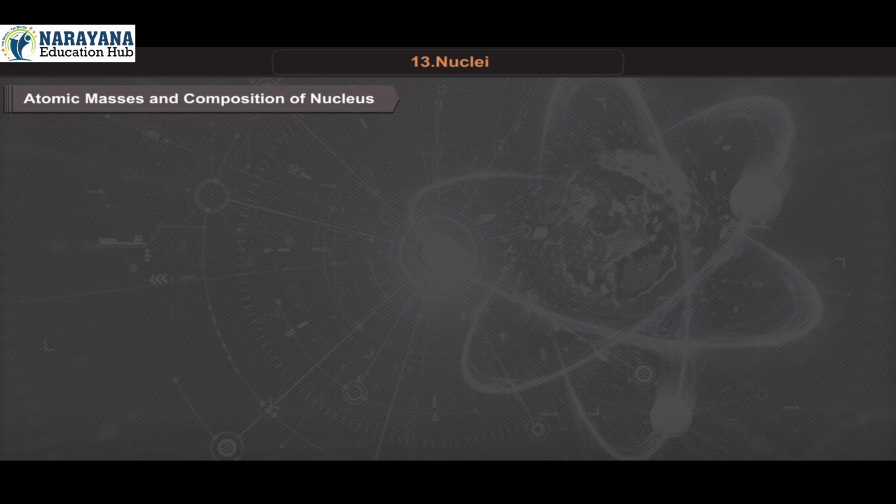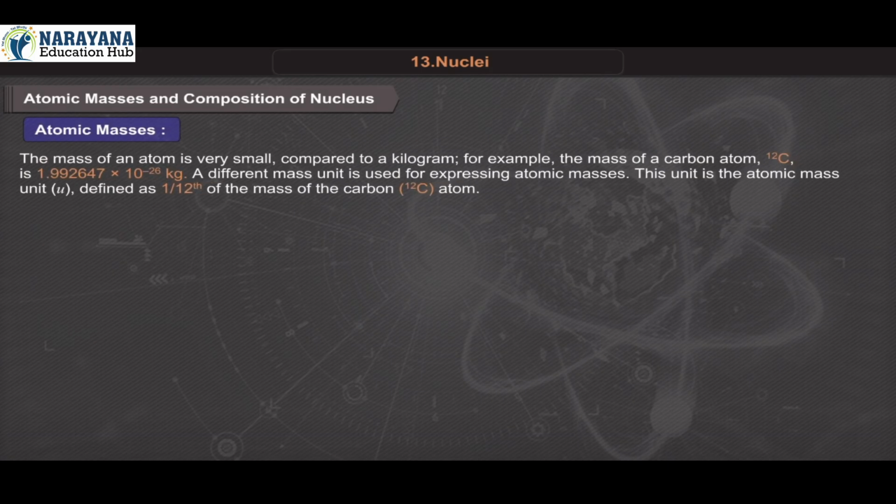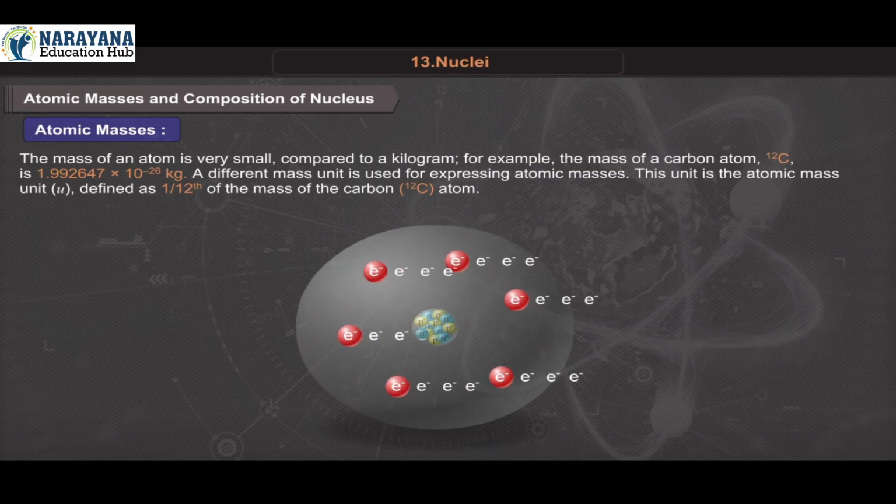Atomic masses and composition of nucleus. The mass of an atom is very small compared to a kilogram. For example, the mass of a carbon atom, carbon-12, is 1.992647 × 10^-26 kilogram. A different mass unit is used for expressing atomic masses.